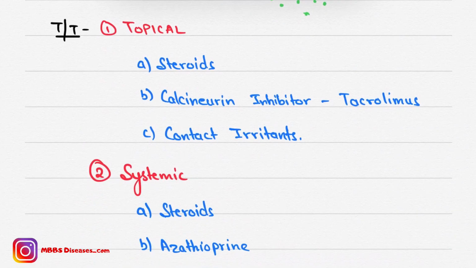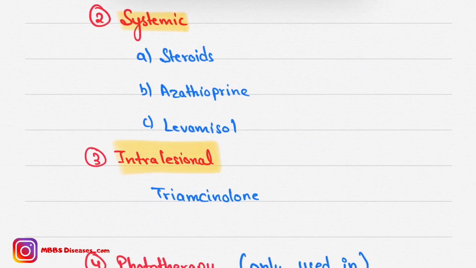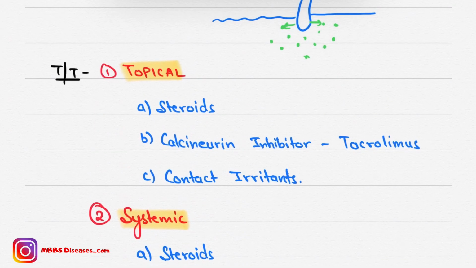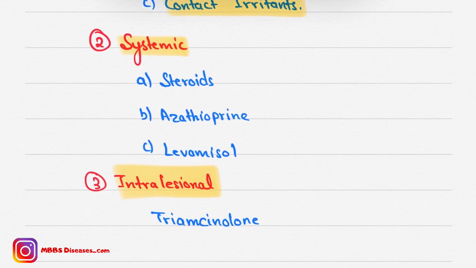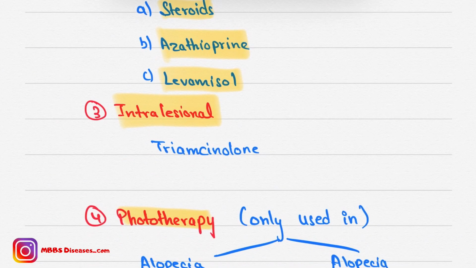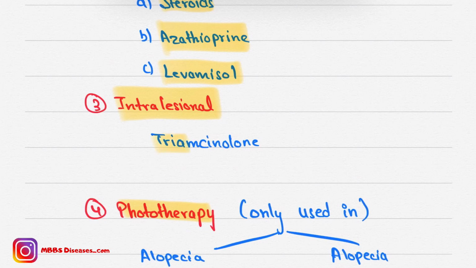Now coming to the treatment part. We can give either topical or systemic, or can give intralesional or phototherapy. First, topical: we can give steroids, calcineurin inhibitors such as tacrolimus, and contact irritants. In the systemic part, we can give oral steroids, azathioprine, which is a steroid sparing drug, and levamisole. Now the intralesional drug is triamcinolone, which is given 10 milligram at the site of the lesion.